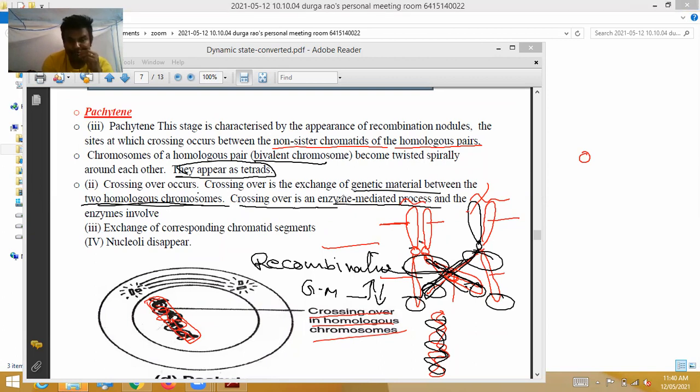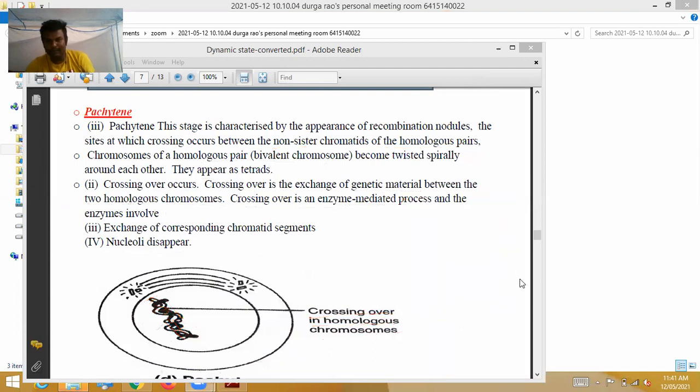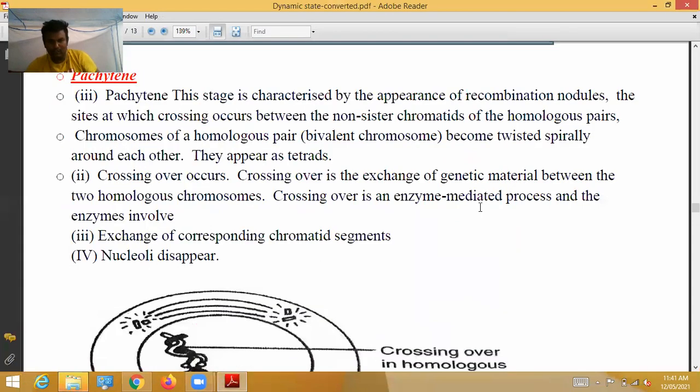Crossing over is an enzyme-mediated process. The crossing over is induced by an enzyme, and that enzyme is recombinase. There is exchange of corresponding chromatid segments; the segments are exchanged, and genetic material is also exchanged. Nucleoli disappear. In this, the dark staining body is called the nucleolus, and that nucleolus disappears. That is the explanation about this topic.